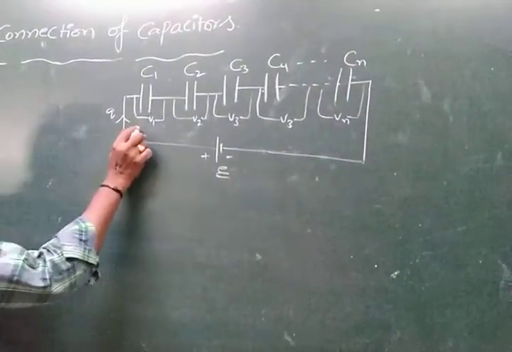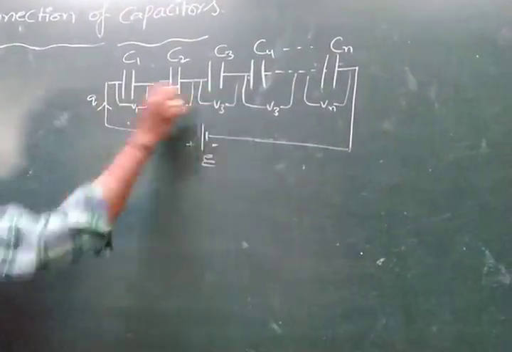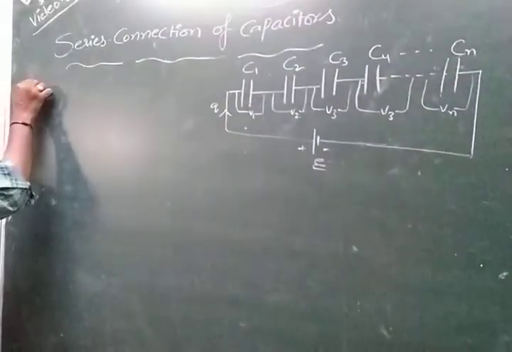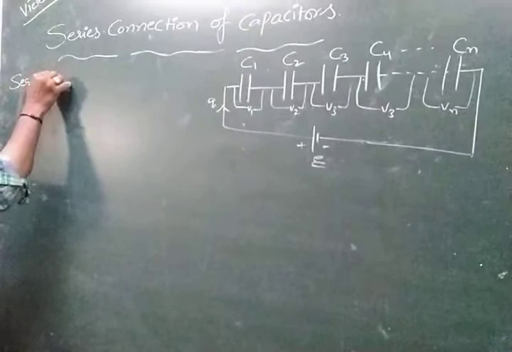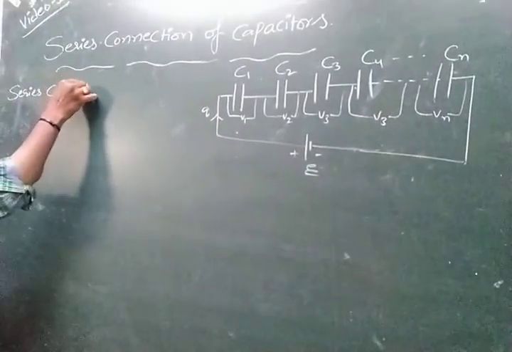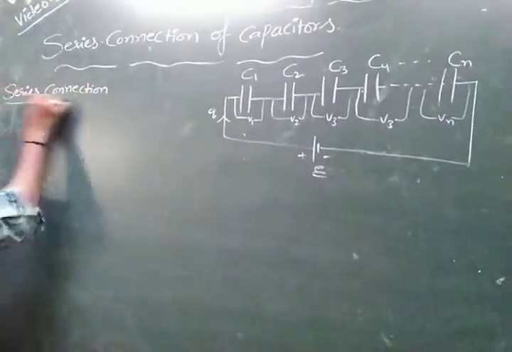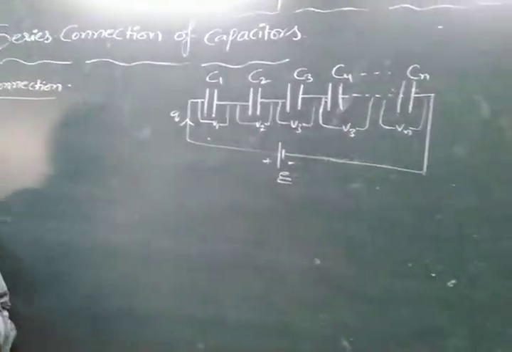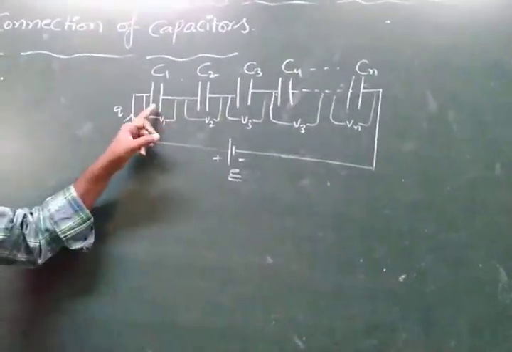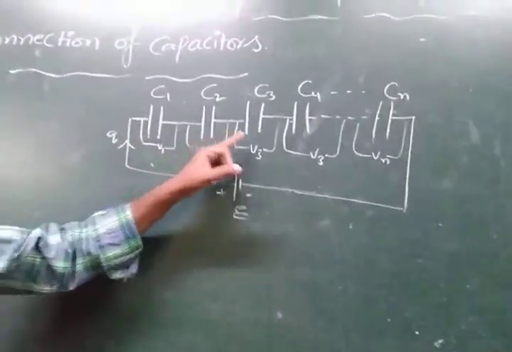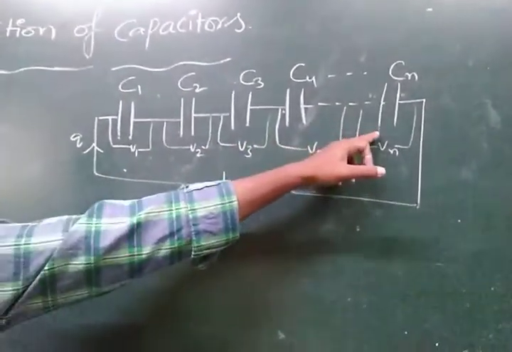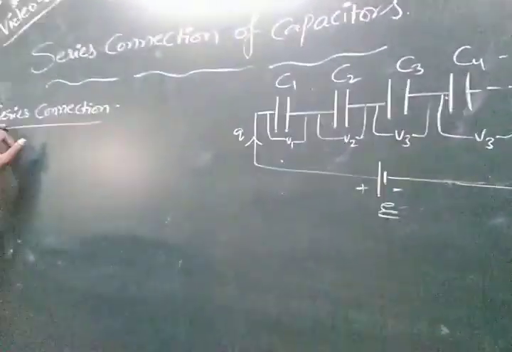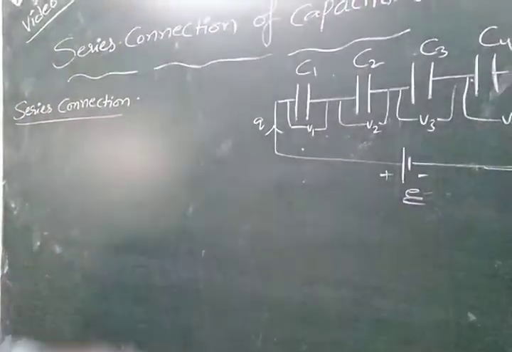So the series connection statement is: series combination of the capacitors is nothing but the connection in which the potential difference across all capacitors is different. It is called series connection.